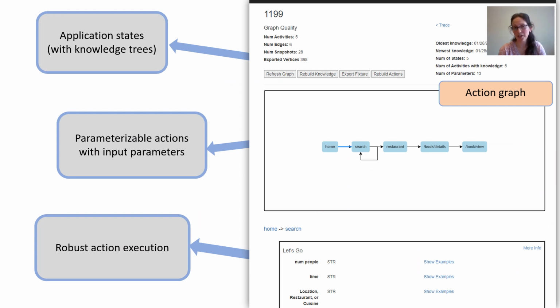Compared to traditional programming by demonstration tools for UI automation, Etna provides several key features. To illustrate them, we use a simple action graph extracted from the OpenTable website for making restaurant reservations. First of all, unlike tools like Selenium, Etna models application states at a fine granularity. Prior work classifies UI pages based on their names, such as activity names in the case of Android application.